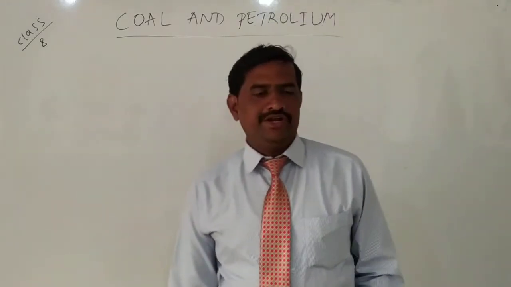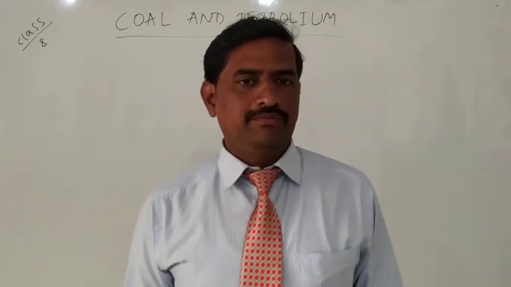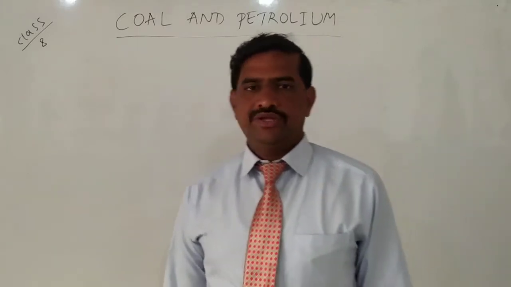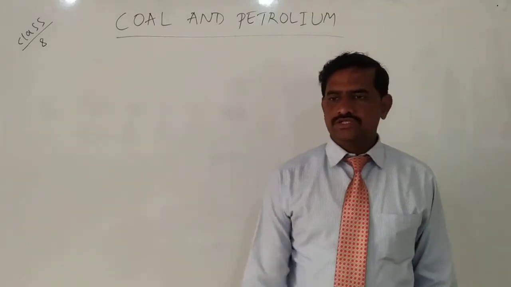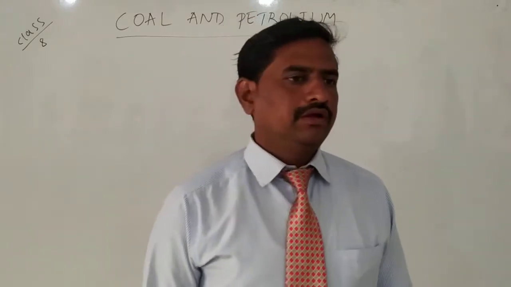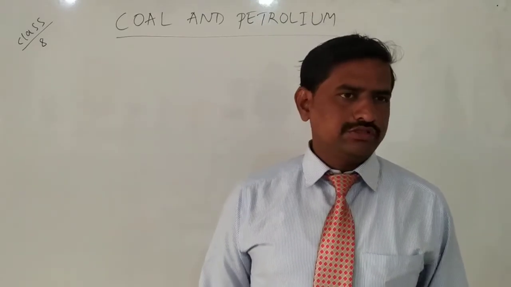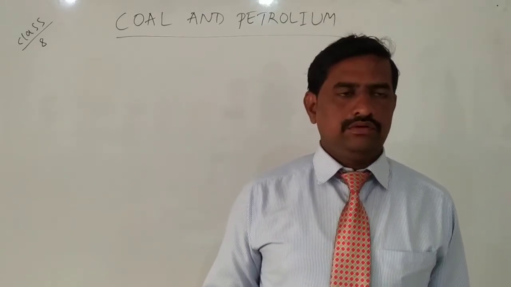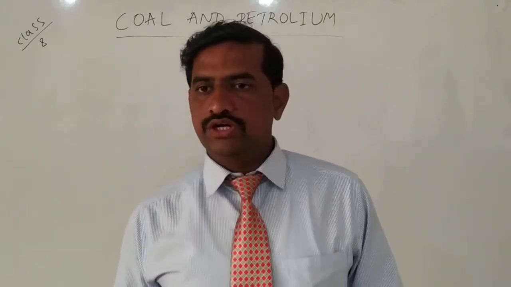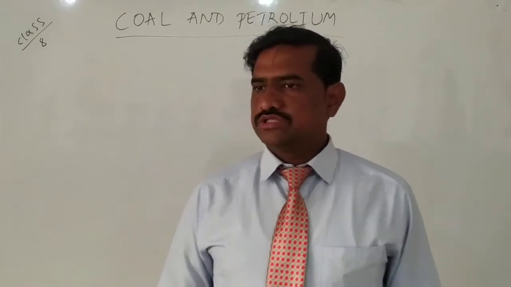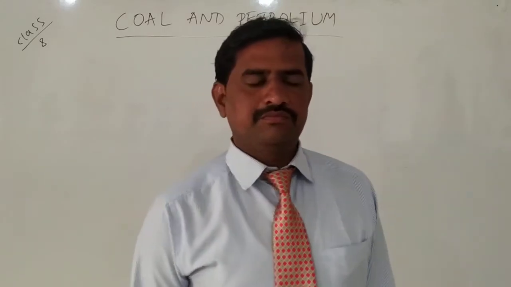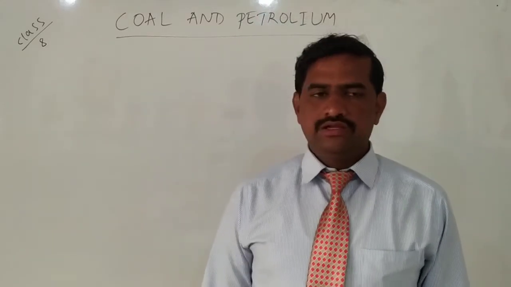So, in the last class we have studied about coal and petroleum. These are natural resources. We also studied the definition of natural resources in the last class. That is, the things which are available in nature and which are useful to us are called natural resources. Some natural resources are unlimited and some are limited. If you use some natural resources continuously, they will get depleted, means they will get finished. They are limited, and some natural resources are unlimited.